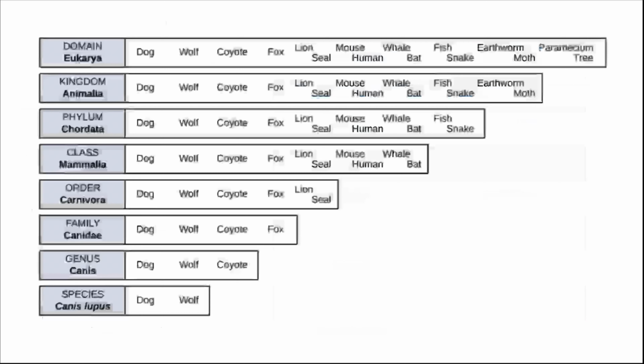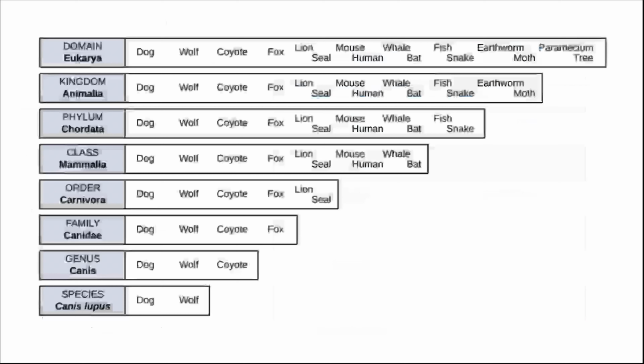But if you talk about Animalia, which is one level down, you're cutting out the trees, which are plantae, and the paramecium, which are protists. So you're getting more specific as you look at the kingdom. Well, if you look at the phylum Chordata, you're then cutting the group down even more. You're getting rid of the earthworms and the moths, the annelid worms, which are arthropods, and the moths are arthropods as well. So you're getting more and more specific.